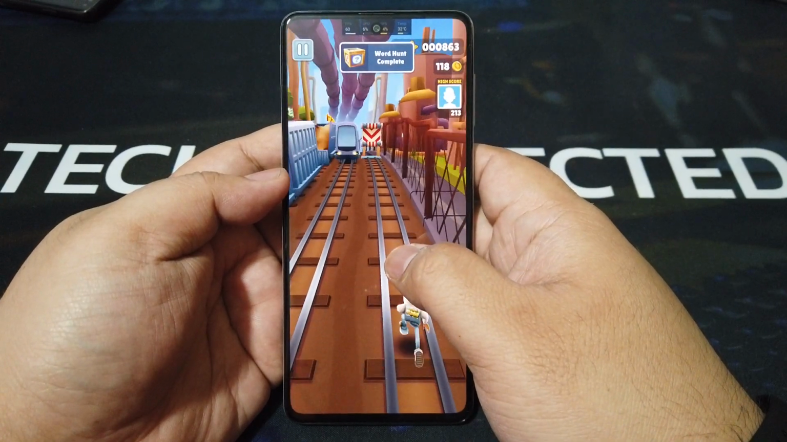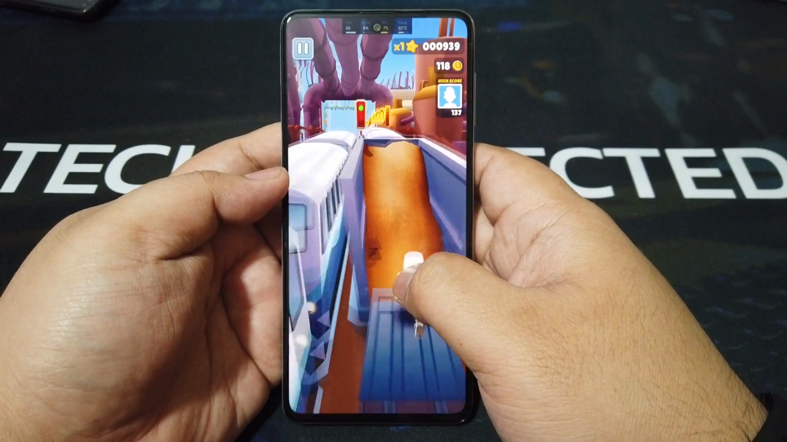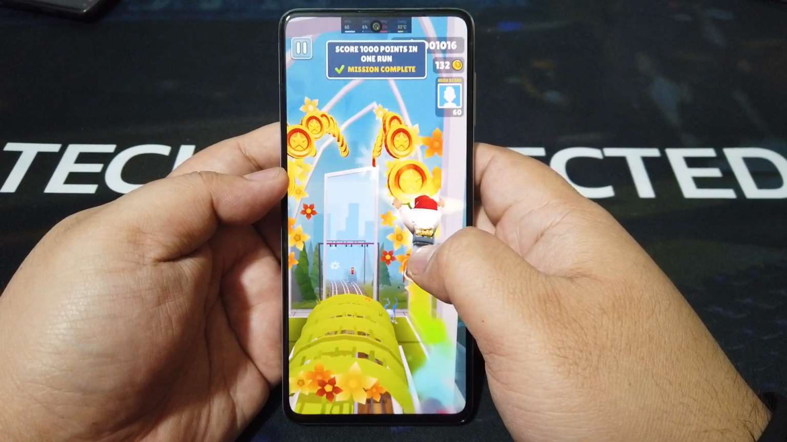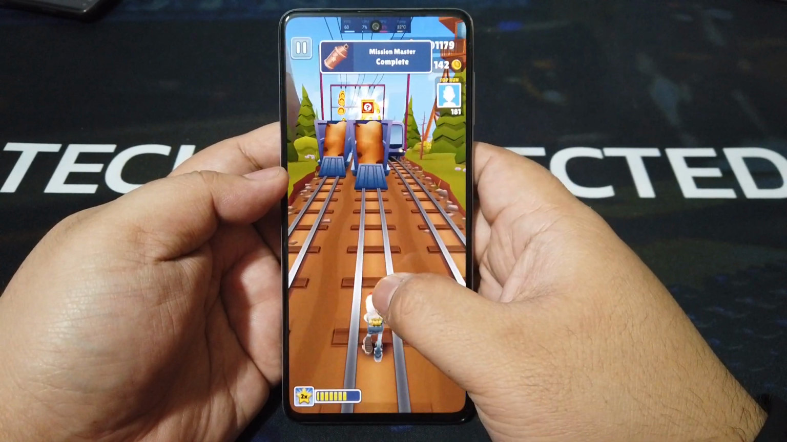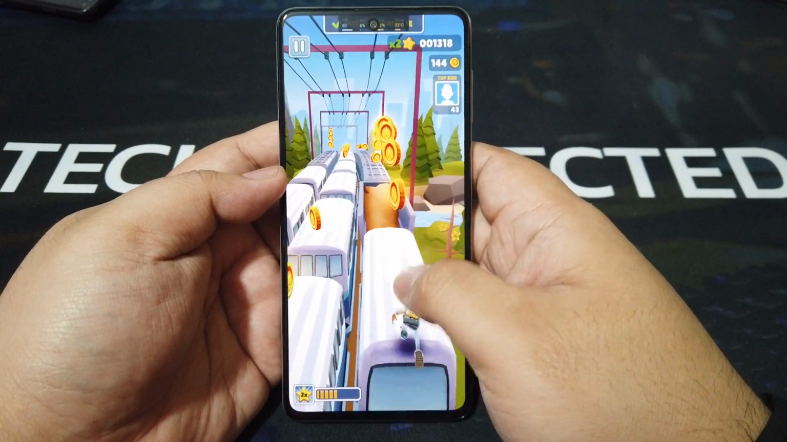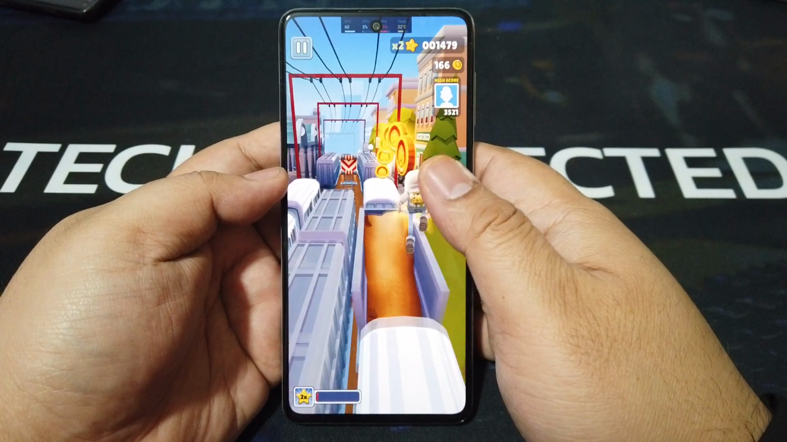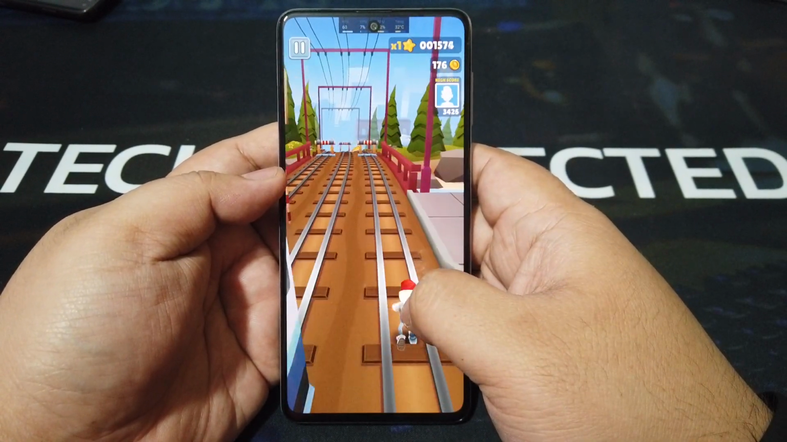Very smooth. I don't think we've dropped any frames in the entire game. Two X. Very enjoyable at 60 FPS, you know. Whee.